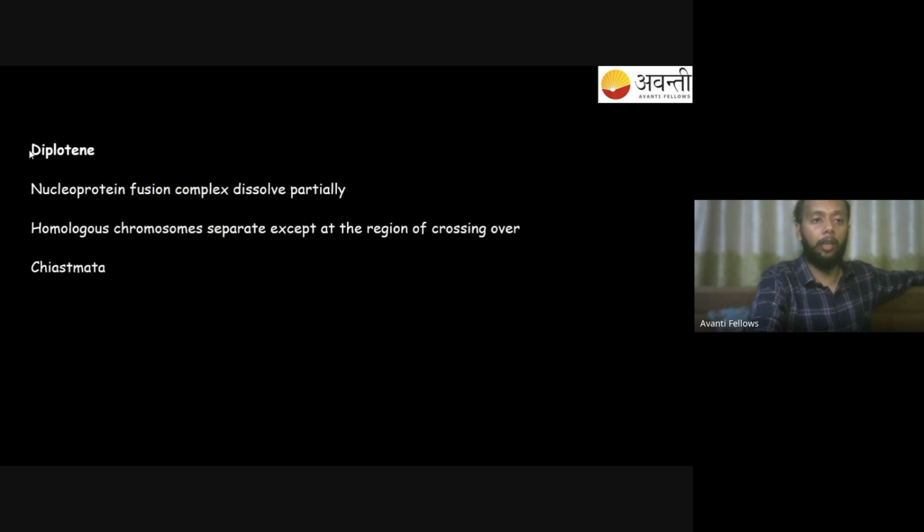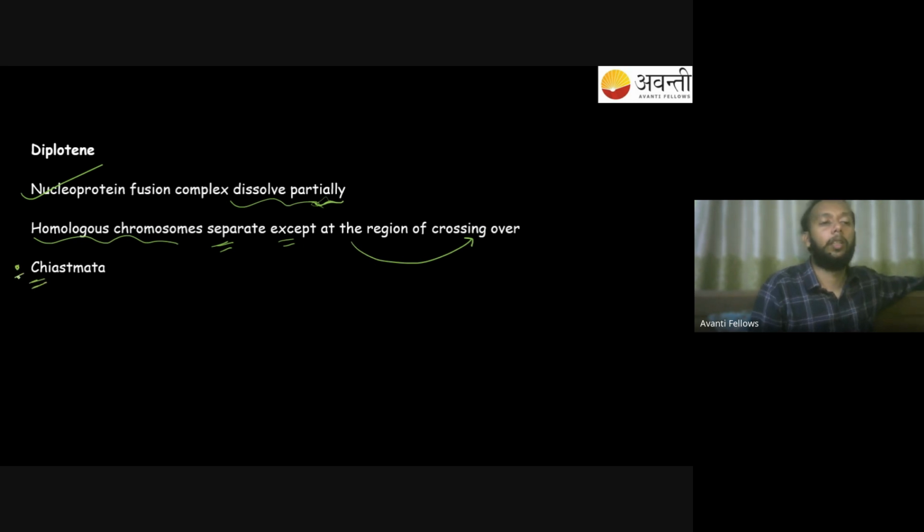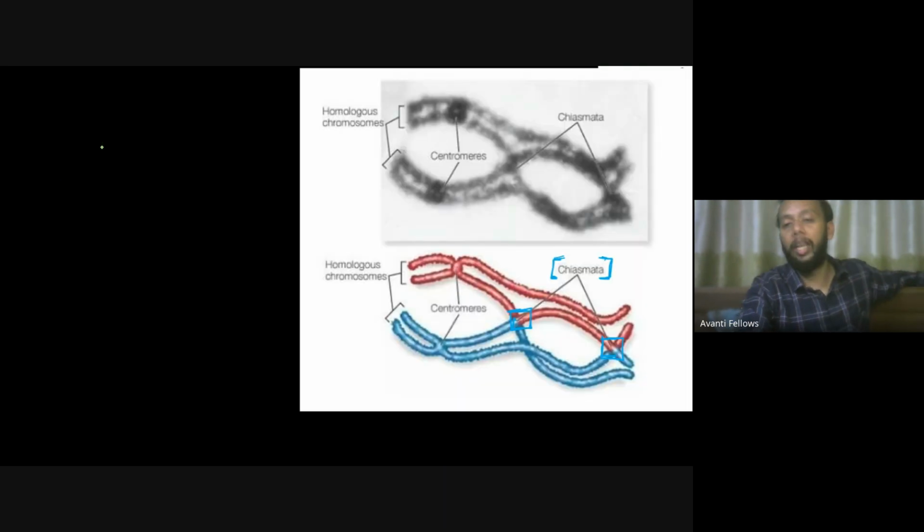So have a look over here at what has been mentioned. You can see the nucleoprotein fusion complex dissolves partially. That is, your synaptic complex will start dissolving partially over here. Homologous chromosomes separate, except at the region of crossing over, something I've told you. And that point is called my chiasmata. This is something that should be remembered by all of you. This is how it's going to look. So you have this chiasmata at this point of crossing over, and this point as well.